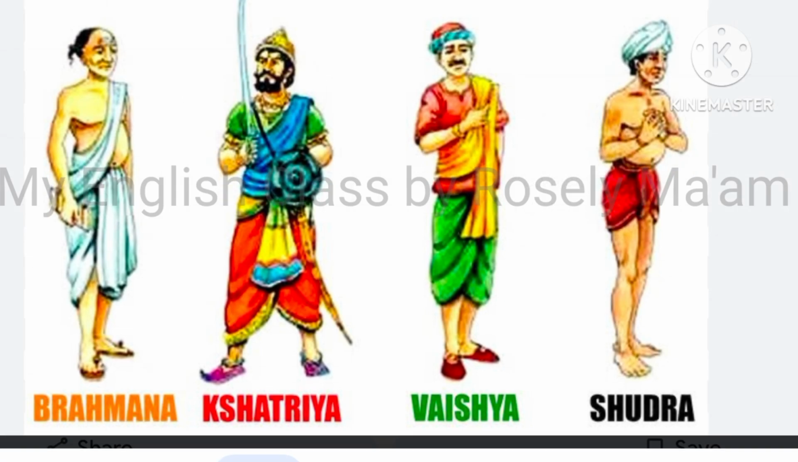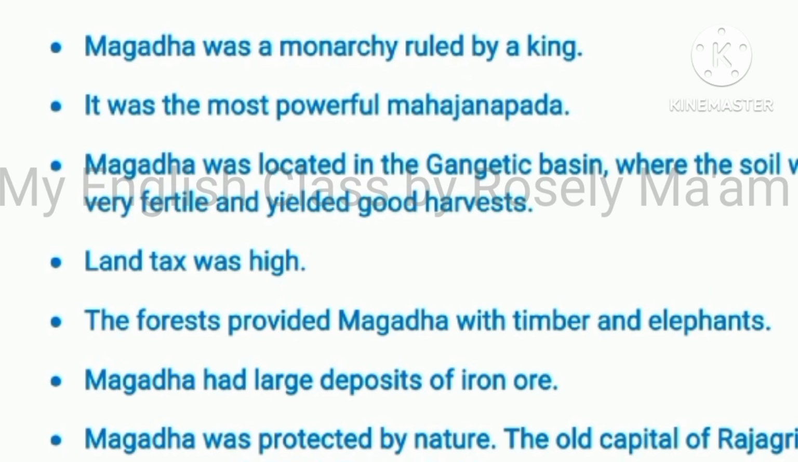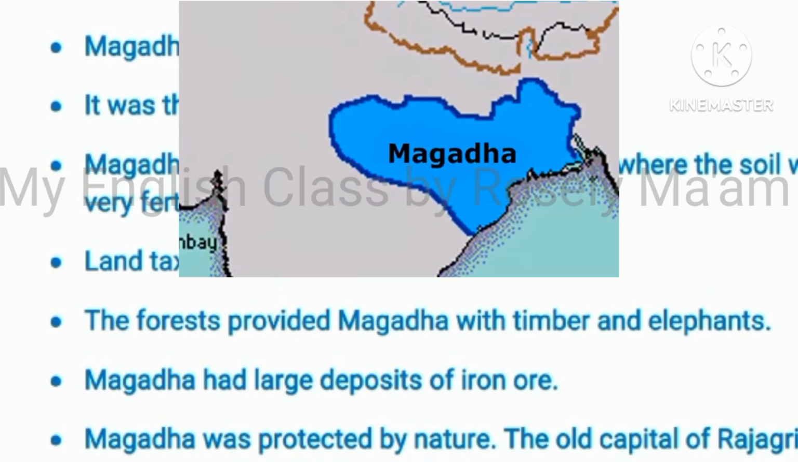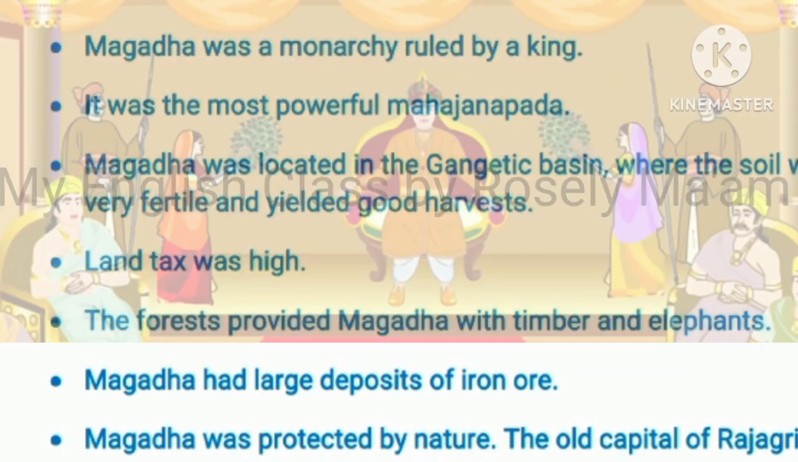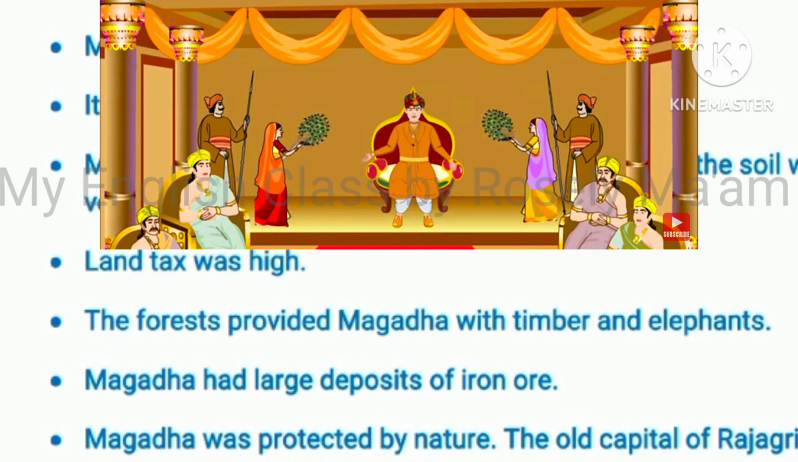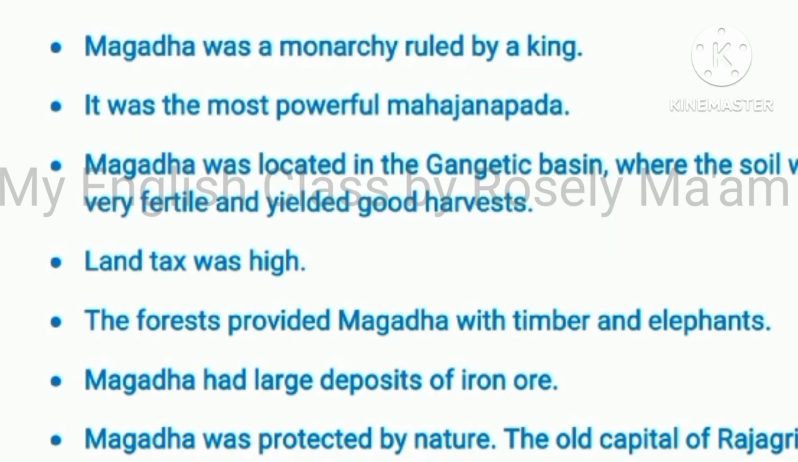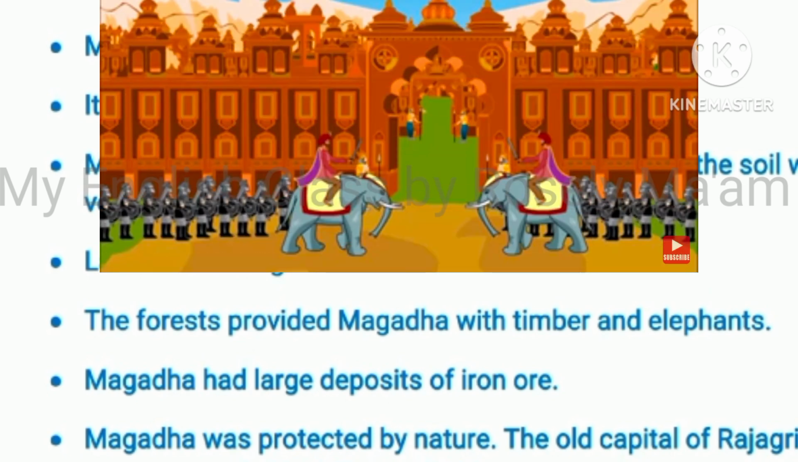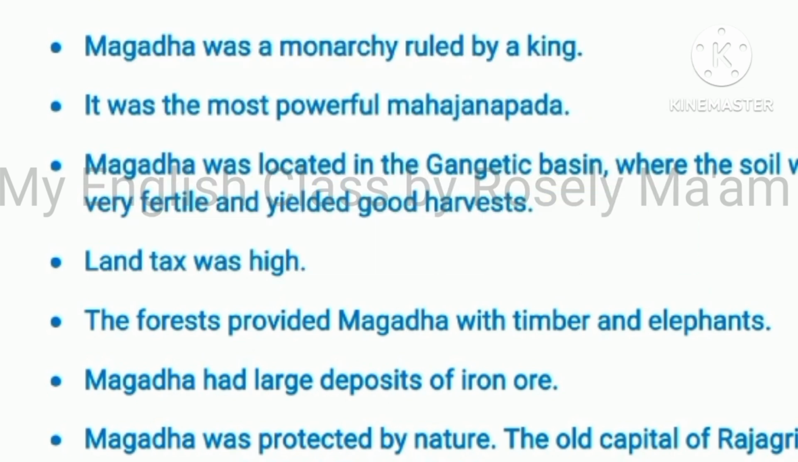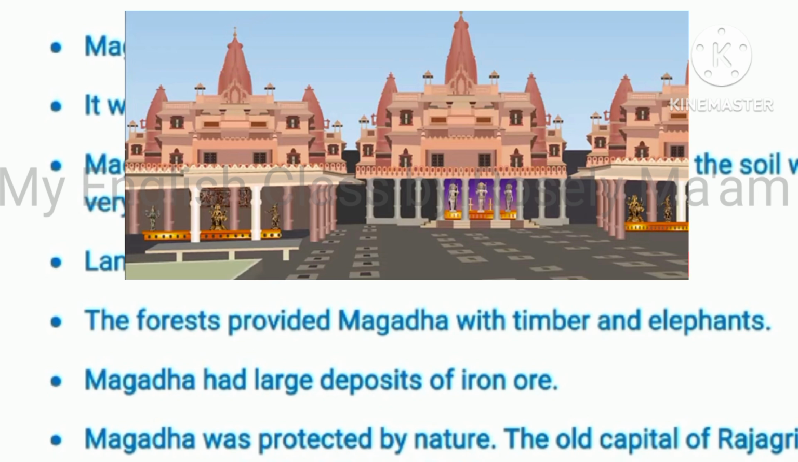Now we'll study the most important and powerful Mahajanapad, Magadha. It was a monarchy ruled by a king. Magadha was located in the Gangetic basin where the soil was very fertile and yielded good harvests. Land tax was high and it provided a large income for the kingdom. This enabled the king to maintain a large army. The forest provided Magadha with timber and elephants. Elephants were used in the army and timber was used to build houses, forts and chariots.